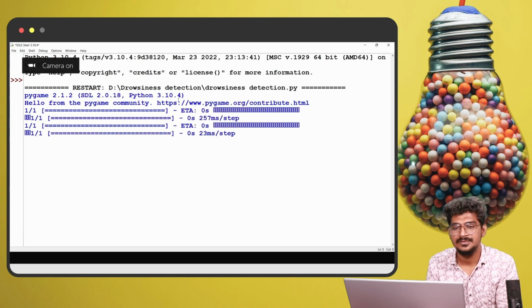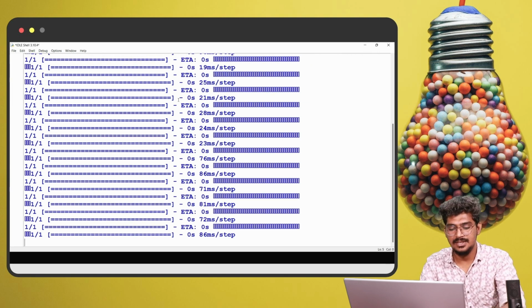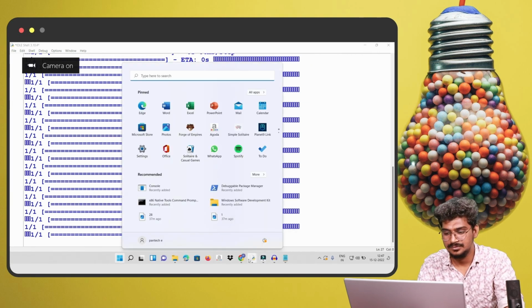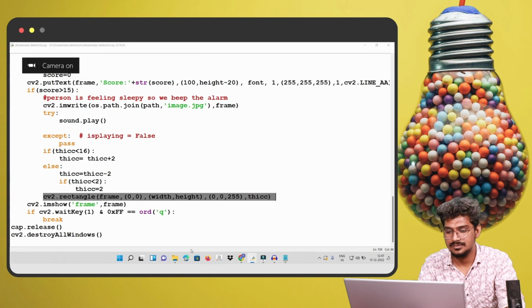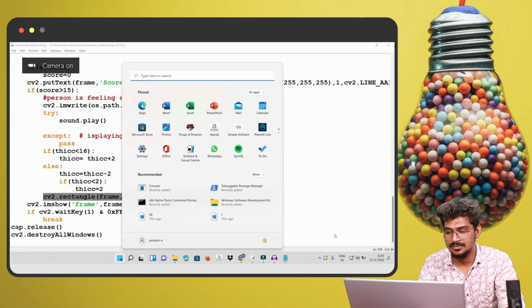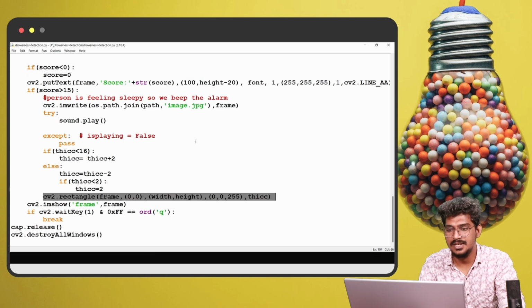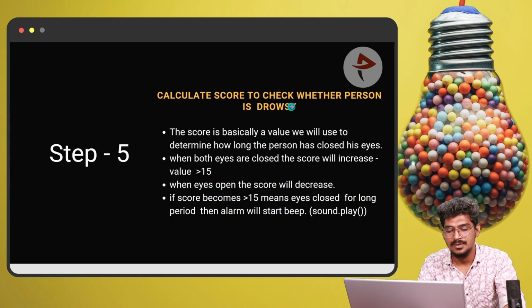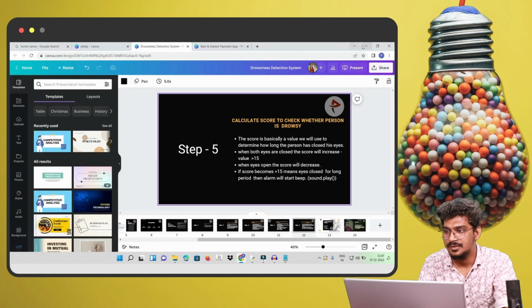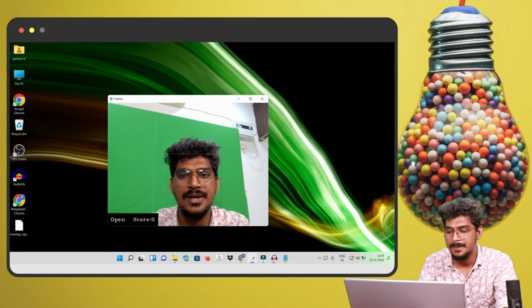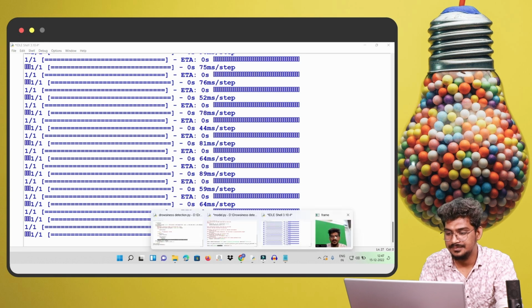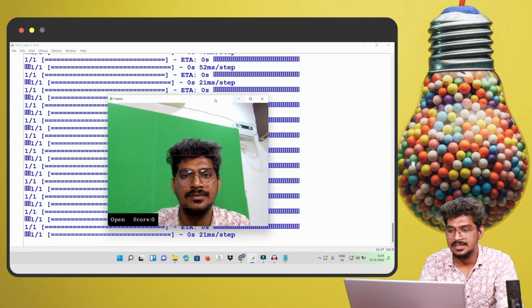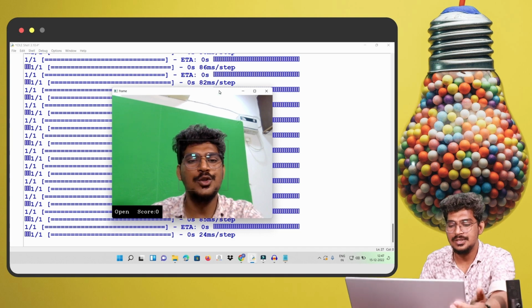Just a minute, guys. It will not display. What is the reason? I don't know. Yeah, you can see. Just a minute. Yes, now I'm going to see the output.